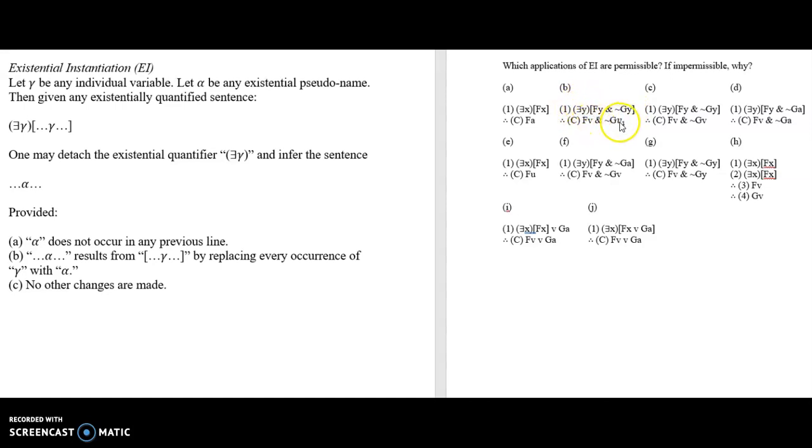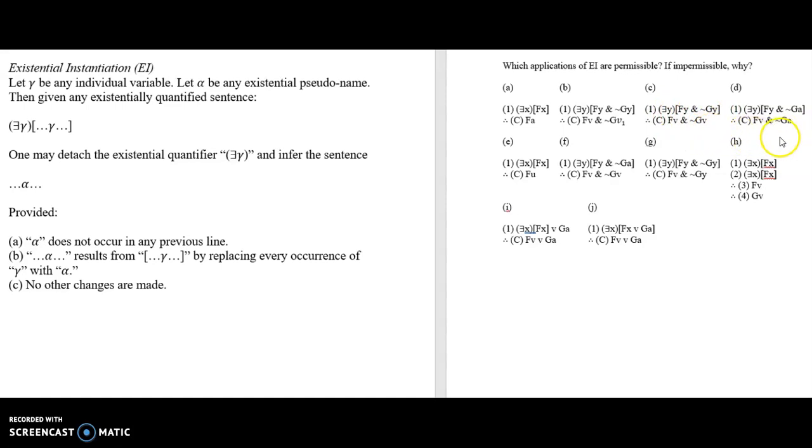So you would have to replace both of them, and you also cannot make any other changes. The correct way to do it, by contrast, is what you have in C. Comparing B and C is really useful. B is impermissible, do not do it. C is permissible and A-OK, and the only way to really apply existential instantiation, given what we have here.